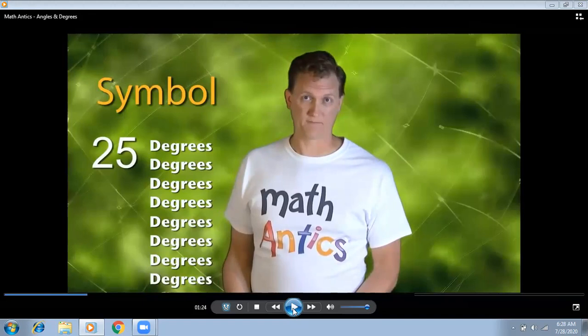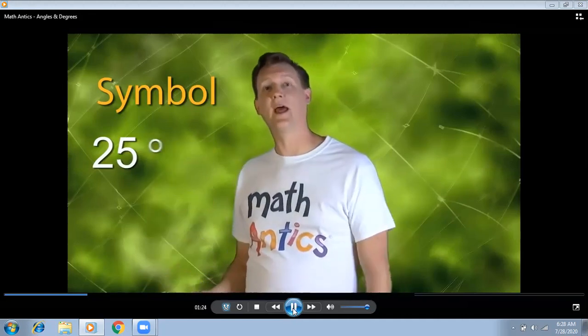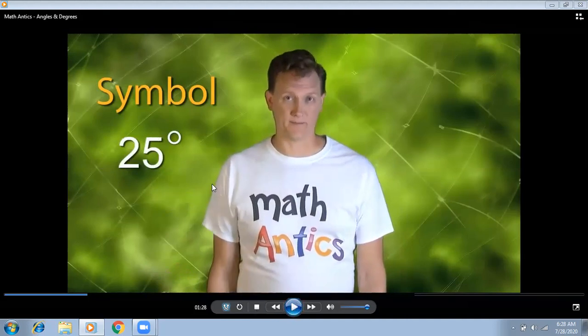Can you see? We are not supposed to write the full spelling of degree every time with the numbers, like 25 degree and 36 degree and 45 degree. So what do we use? We use the symbol of degree. And what is the symbol of degree? It's this little circle that you put after the number and up near the top. Can you see that little circle? This little circle shows that this is a symbol of degree. And we are supposed to make it on the top of the number, not with the number, not the side of the number, but just a small circle at the top of the number. That symbol shows that it's a degree.